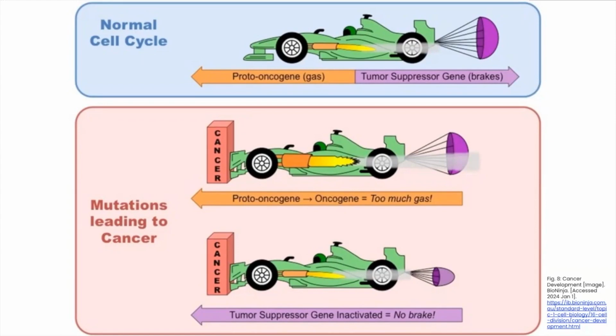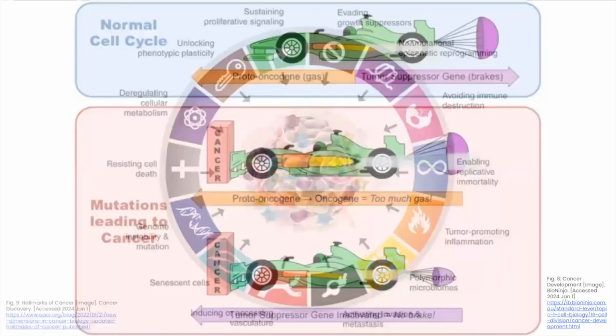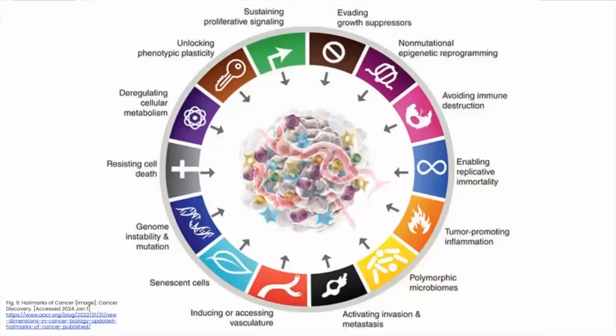Therefore, both genetic mutations and epigenetic factors can contribute to the formation of cancer and the biology of an existing cancer. Once a cell is cancerous, it doesn't behave like a normal cell. It ignores the signals that tell it to stop growing. It replicates uncontrollably, and its genes become less similar to healthy cells. There are a number of so-called hallmarks of cancer that mark critical steps of cancer development, including sustaining proliferative signaling, evading growth suppressors, resisting cell death, enabling replicative immortality, inducing angiogenesis, and activating invasion and metastasis.